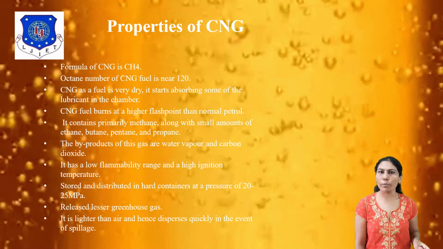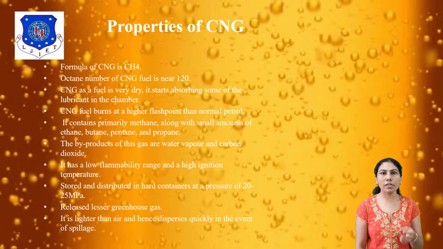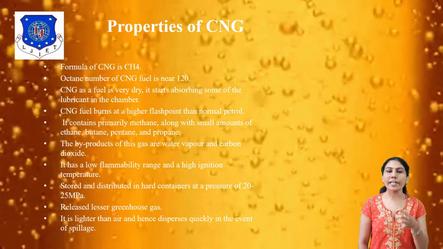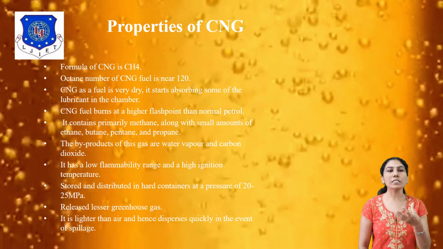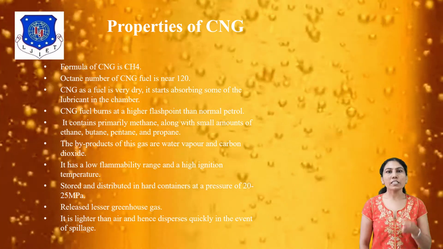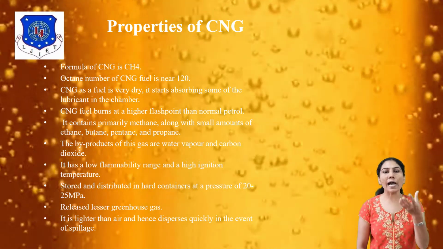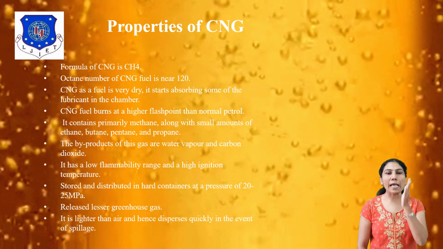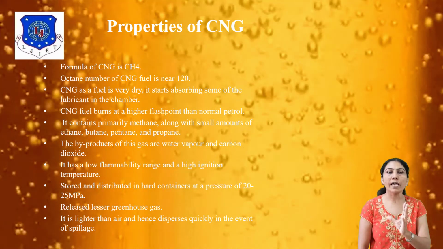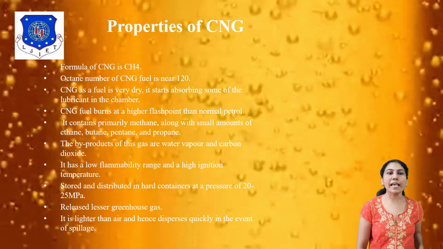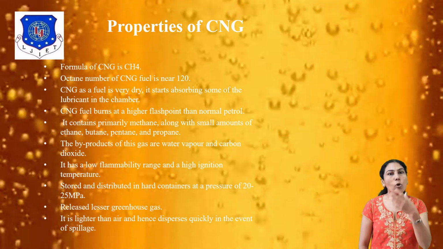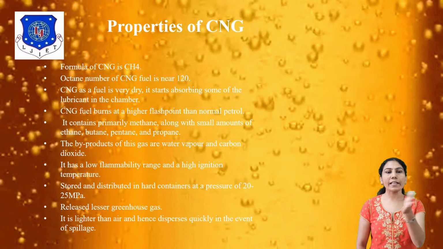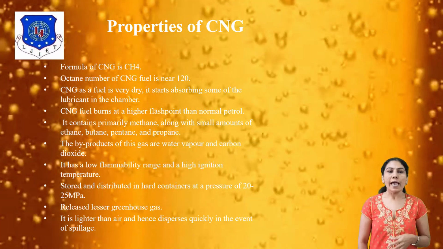First is the formula of methane, then the octane number of CNG is 120. Then CNG is very dry, it absorbs some of the lubricant in the chamber. Then CNG fuel burns at a higher flash point than normal petrol. It contains primarily methane as the main part and very small amounts of ethane, butane, pentane, and also propane. The byproducts of its use are water vapor and carbon dioxide.